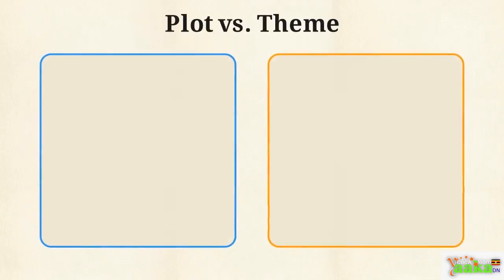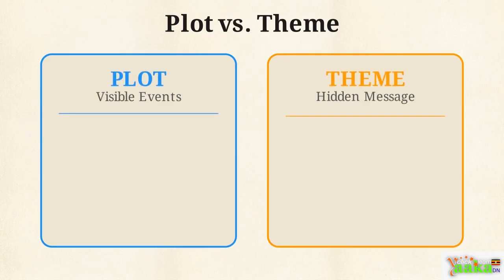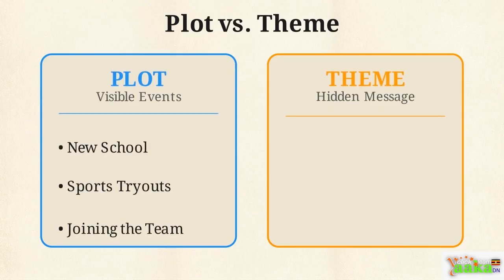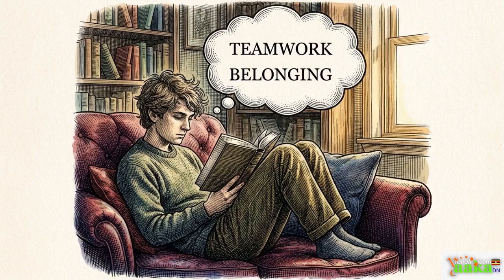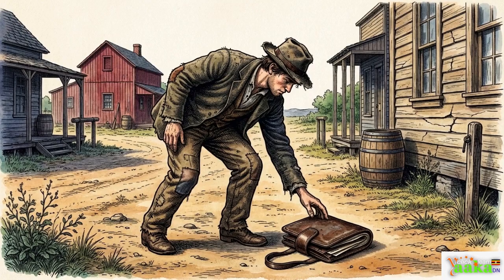This table breaks down a common confusion, differentiating physical events from deeper meanings. A story about a girl joining a netball team to make friends is the plot, the visible action. But the underlying ideas, like belonging, overcoming adversity, and teamwork, make up the theme. The plot is simply the physical vehicle a writer uses to safely deliver a complex theme directly into the reader's mind. Let's test this distinction one last time.